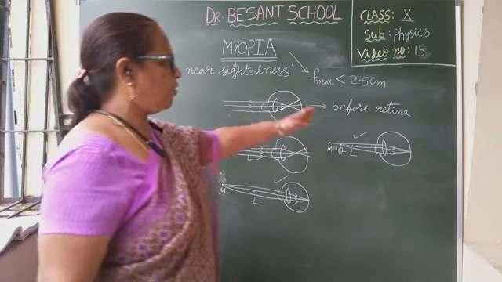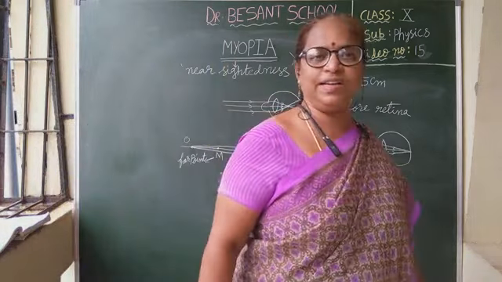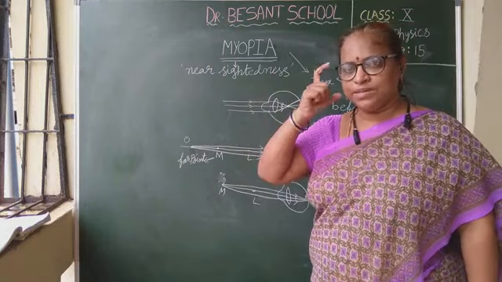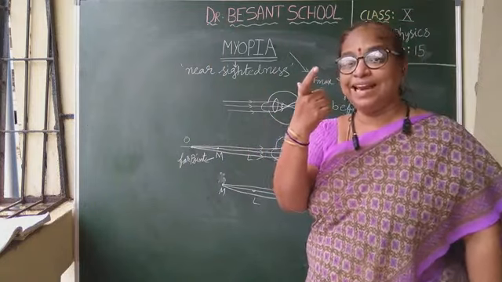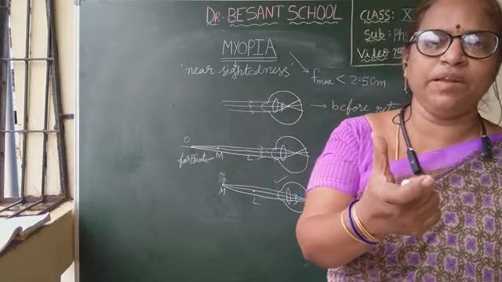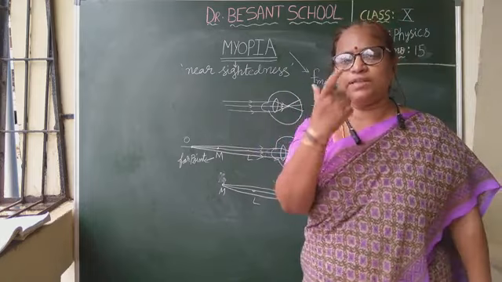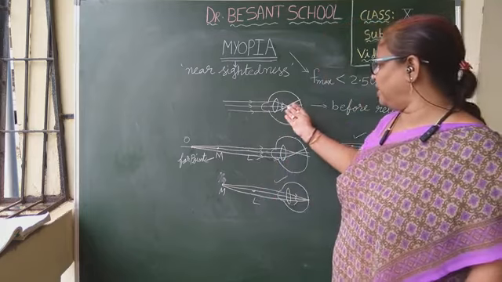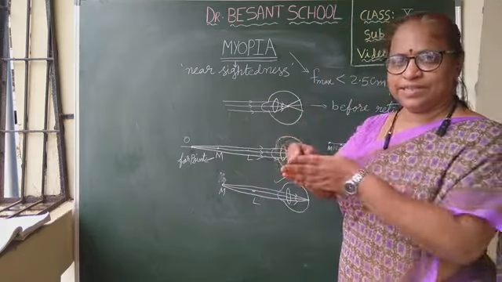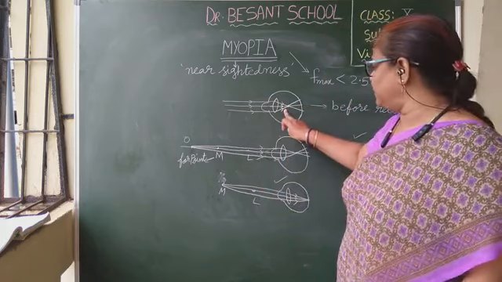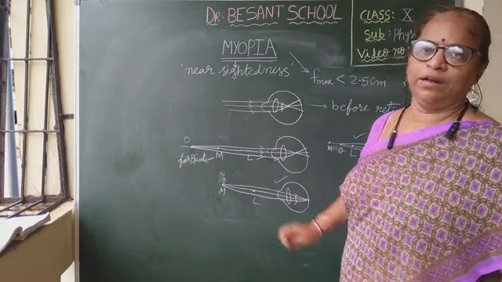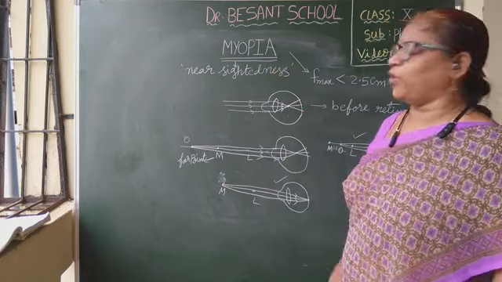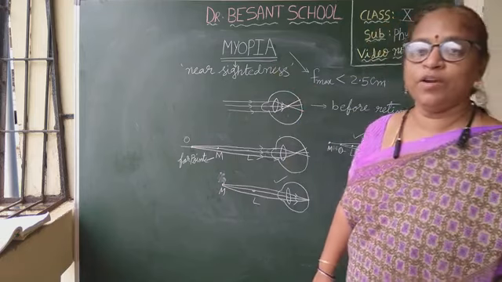When the maximum focal length is less than 2.5 centimeters, the ciliary muscles cannot relax up to the maximum level. So the focal length cannot reach up to 2.5 centimeters. So before 2.5 centimeters only, the refracted rays are getting converged and the image is forming before the retina. Clear, children? This type of eye defect is called myopia.